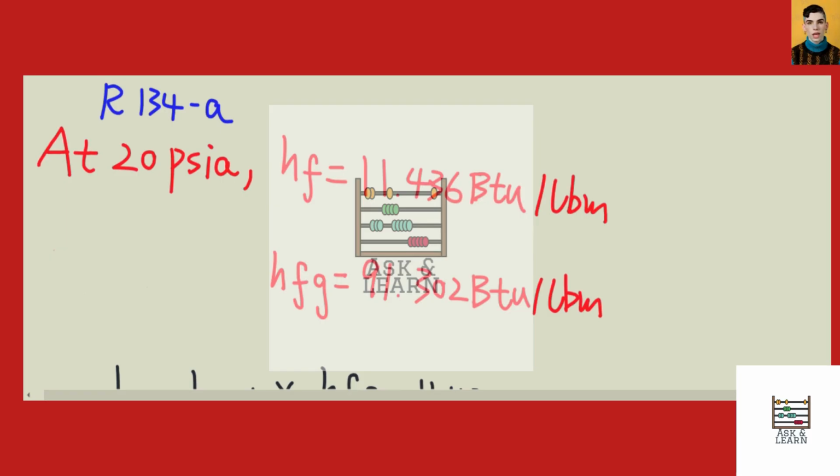So if we use Table A-12E at the back of the book, which is the saturated refrigerant 134a pressure table, at 20 psi we have the enthalpy of formation hf equal to 11.436 British thermal units per pound mass, and the enthalpy of evaporation is given as 91.302 British thermal units per pound mass.